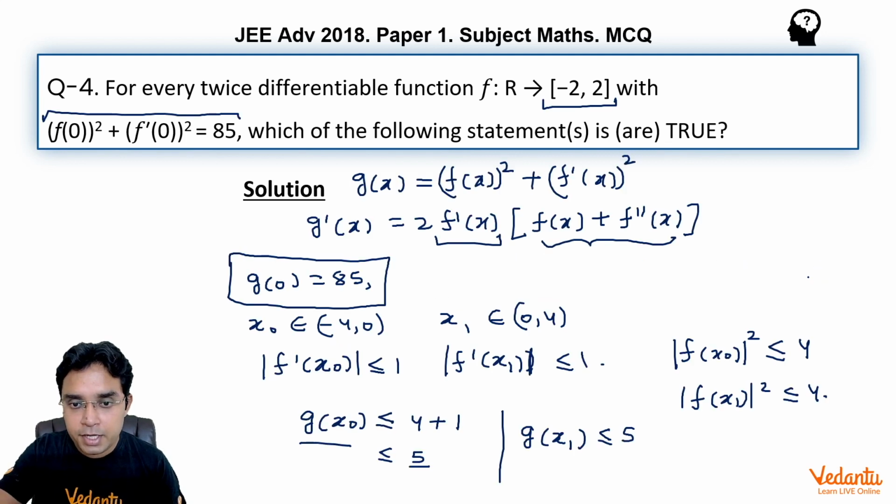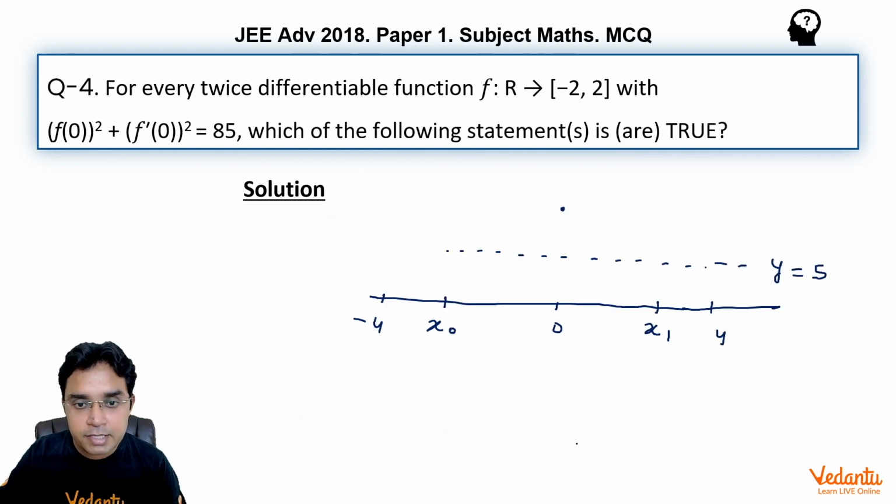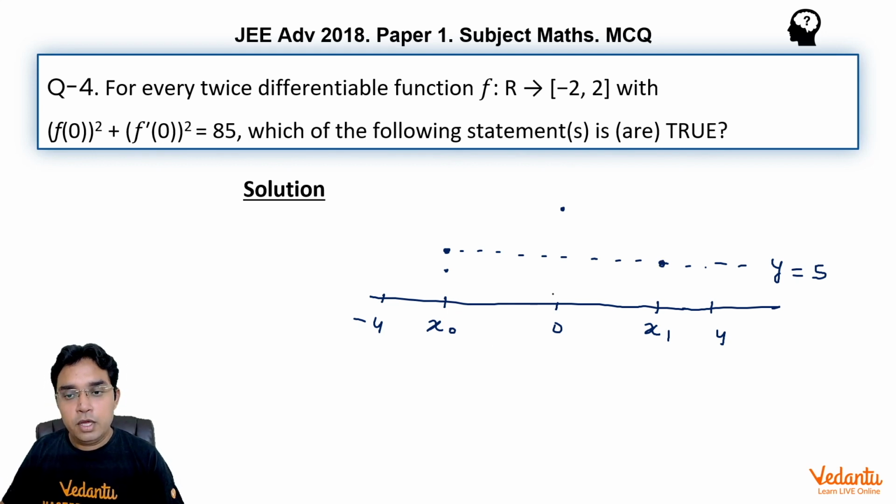From the inequalities for g(x0) and g(x1), we can say the value at x0 will be on this line or go below it, and the same goes for the value at x1. The value will be either 5 or less than 5.